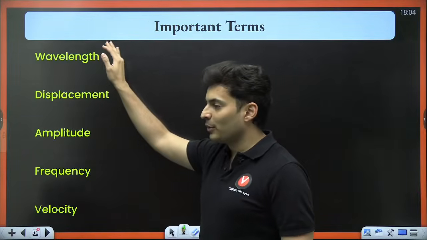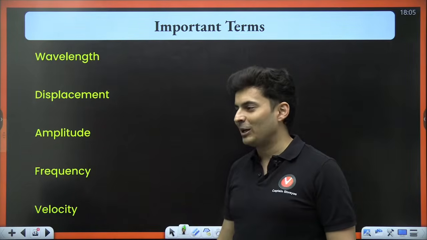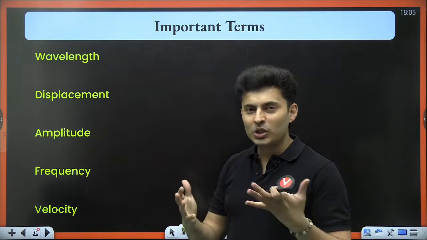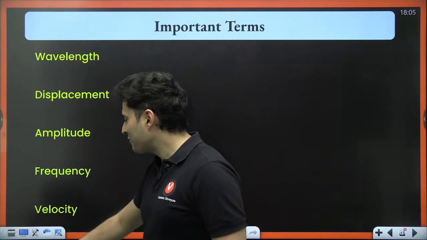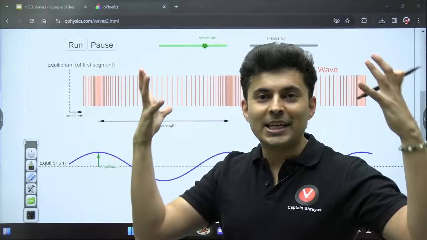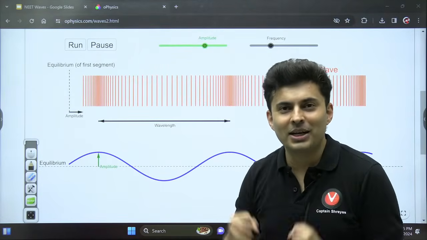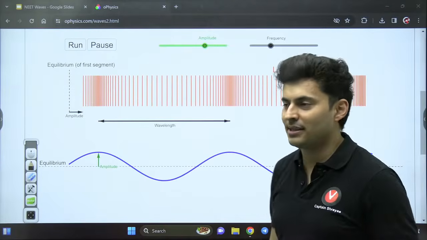Okay, so let's talk about wavelength, displacement, amplitude, frequency and velocity. Let's learn that. Most of you know all these things, but I feel you should visualize it, you should feel it, you should creatively imagine it. If you are able to imagine, feel and absorb it, that's the best way to learn physics.